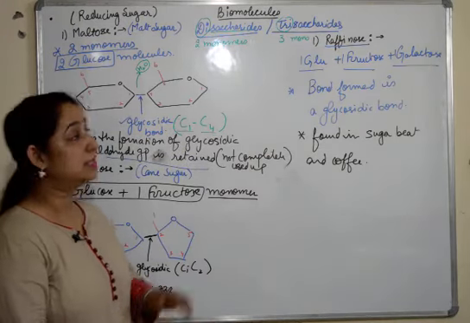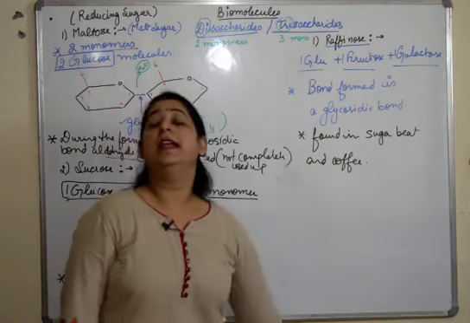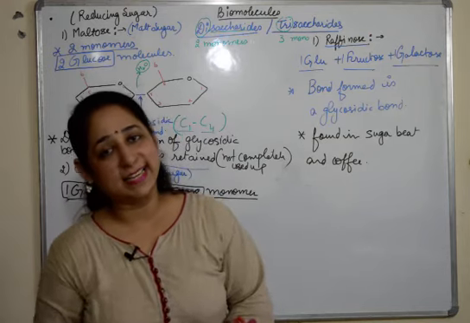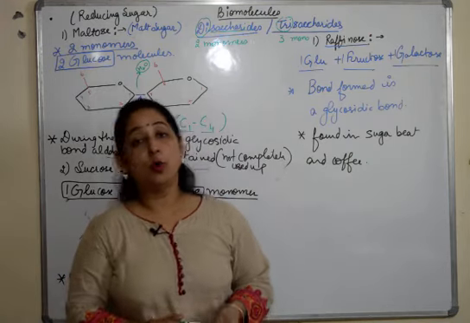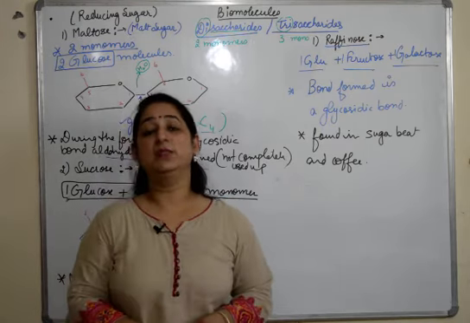So these are the different di and trisaccharide molecules. For disaccharides we have done 2 examples. For tri we have done 1 example. In our next video we'll talk about polysaccharide molecules, their types, homo and hetero polysaccharides, and then we will start their different categories one by one.